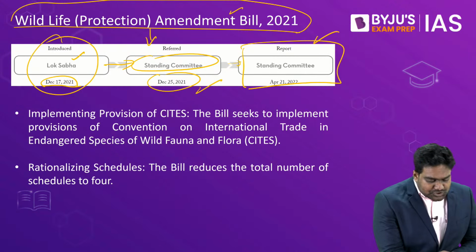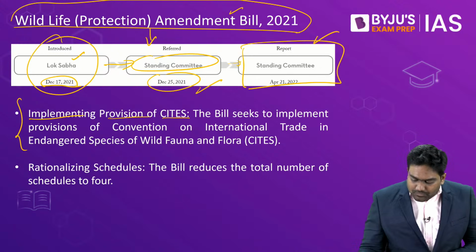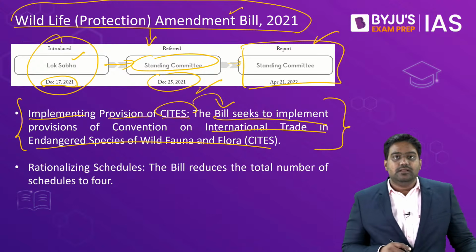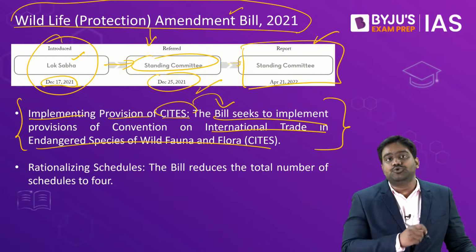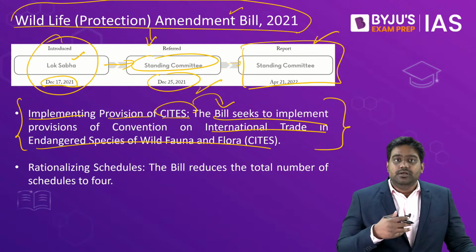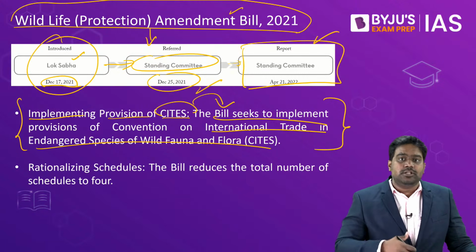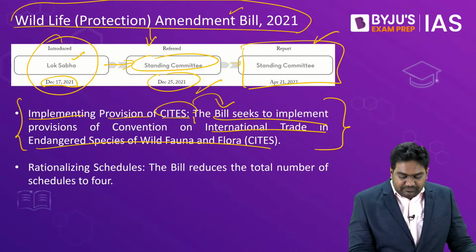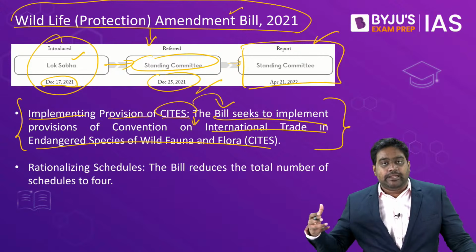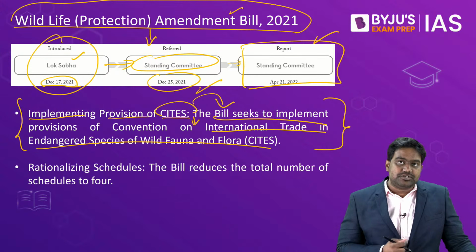The government has proposed to provide for more provisions to implement the CITES Convention in India. Like I said, the CITES Convention is very crucial. It is important to regulate the trade of endangered species. Even though India is a party to it, even though India has been implementing the CITES Convention, there have been certain gaps in tackling hunting, poaching, and trafficking of wildlife products.